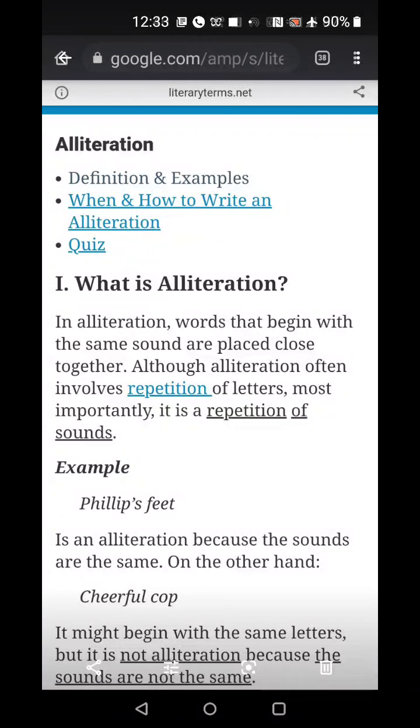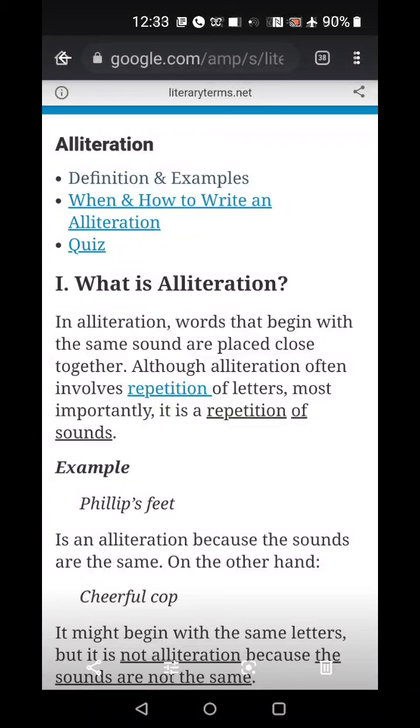Hello students, today we are going to do another literary term, and this would be the last in your course. I have already done all the literary terms in my previous videos. Now this literary term is called alliteration.